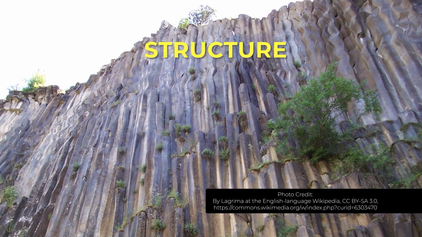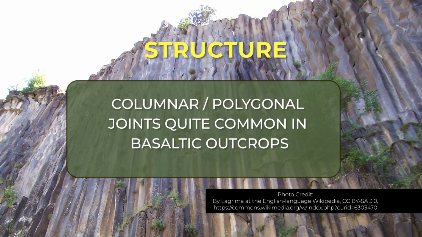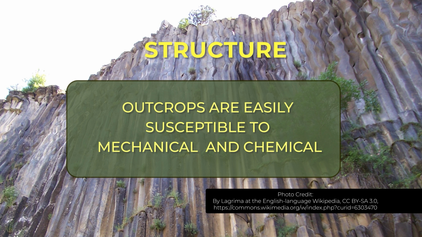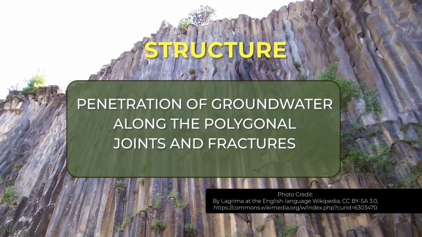In the field, columnar and polygonal joints can be seen quite commonly in basaltic outcrops. Outcrops are easily susceptible to mechanical and chemical weathering by penetration of groundwater along the polygonal joints and fractures, so the rock gets altered quite easily.